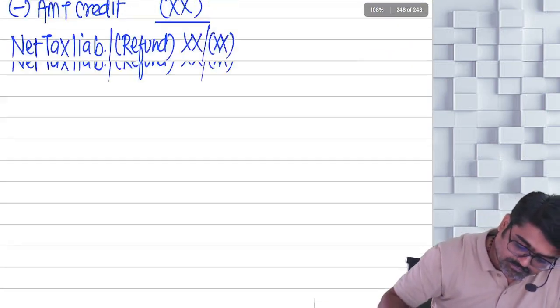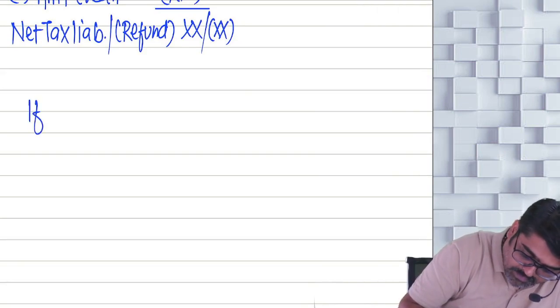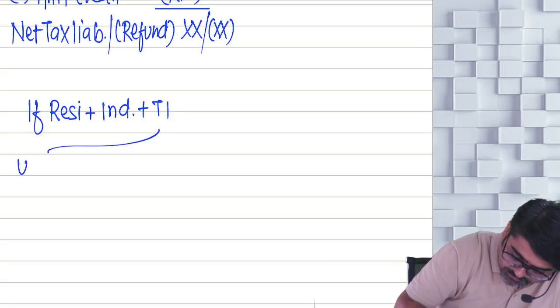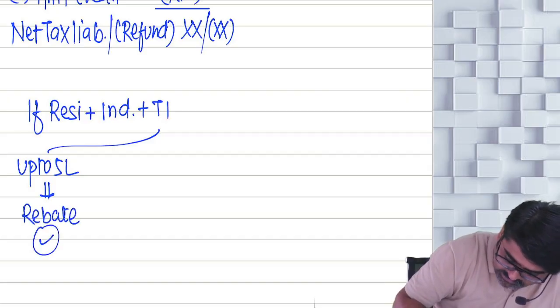What happens if the assessee is resident plus individual plus the total income is up to 5 lakhs? Will he get rebate? The answer is yes.